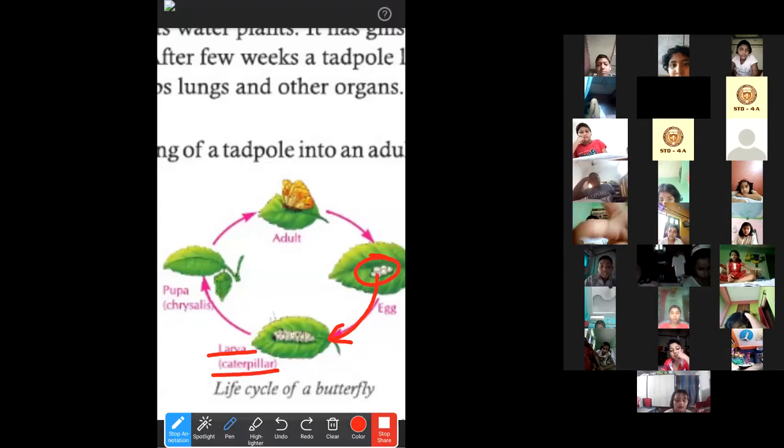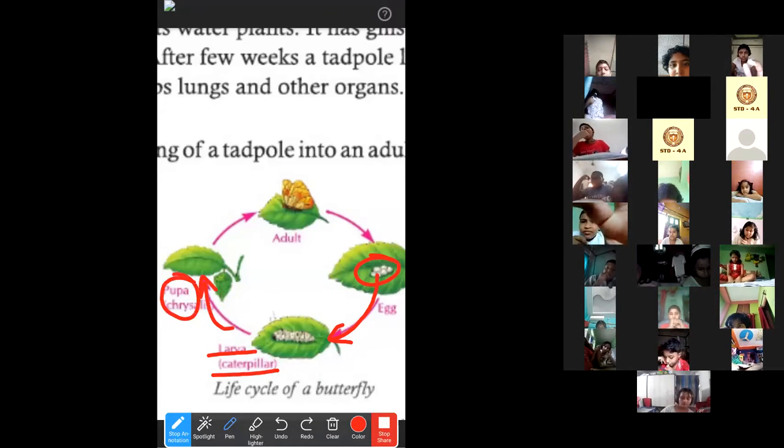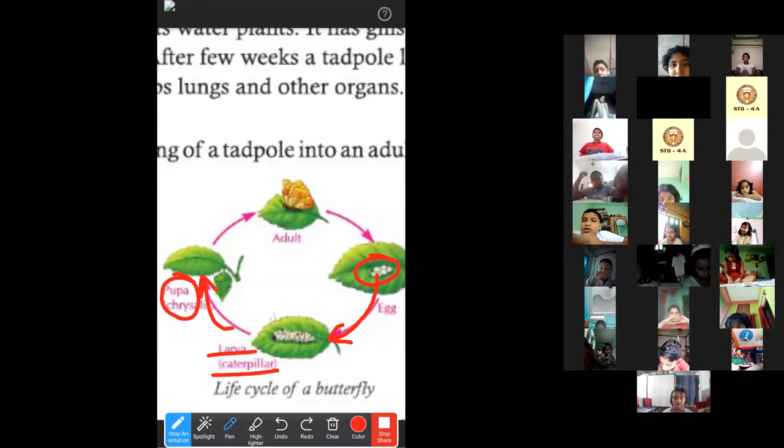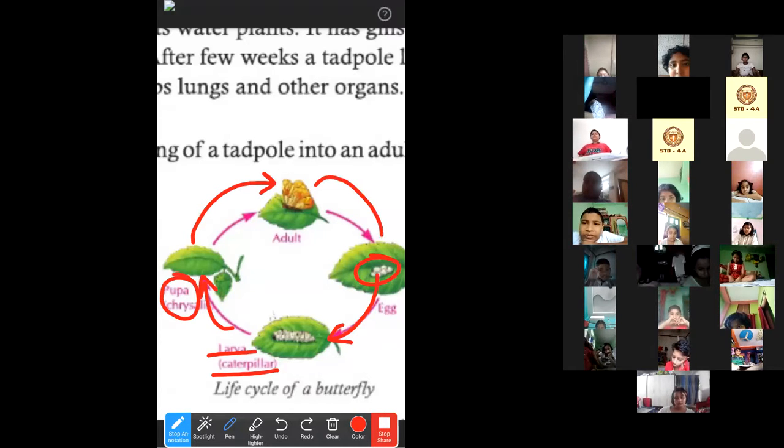You all know that. Now the caterpillar will make an outer covering around its body and then it will be called the pupa. And then the pupa will again turn into an adult butterfly. Then that butterfly will again lay eggs.